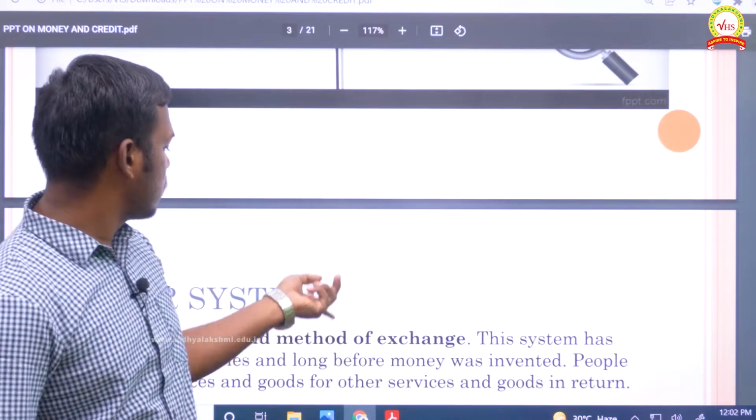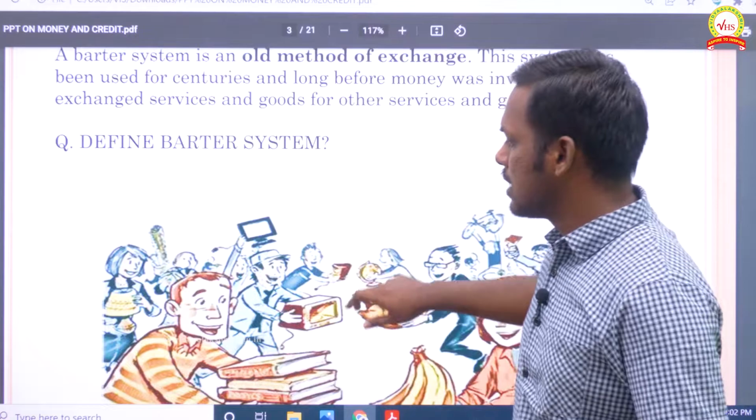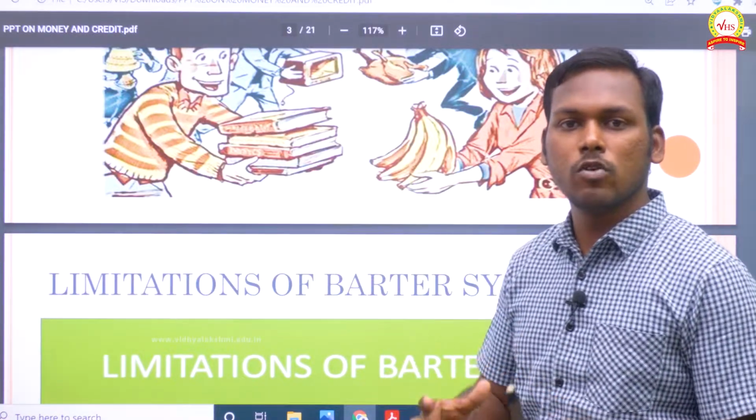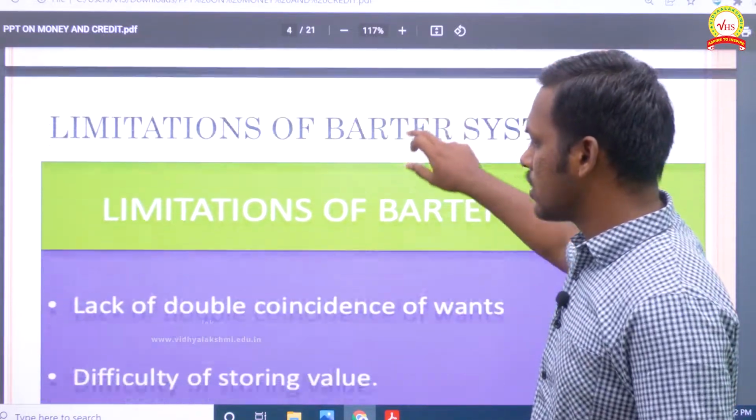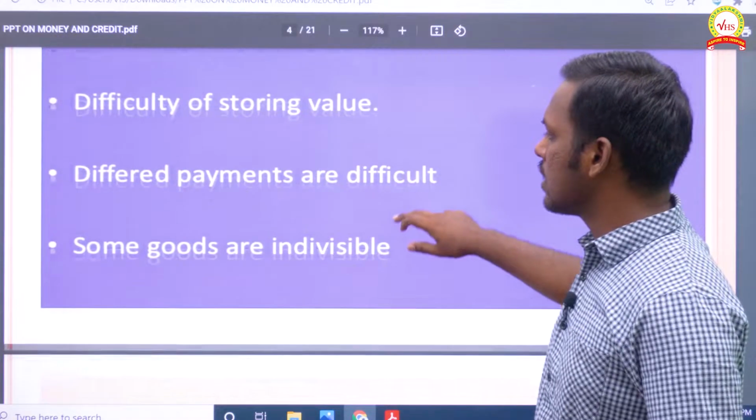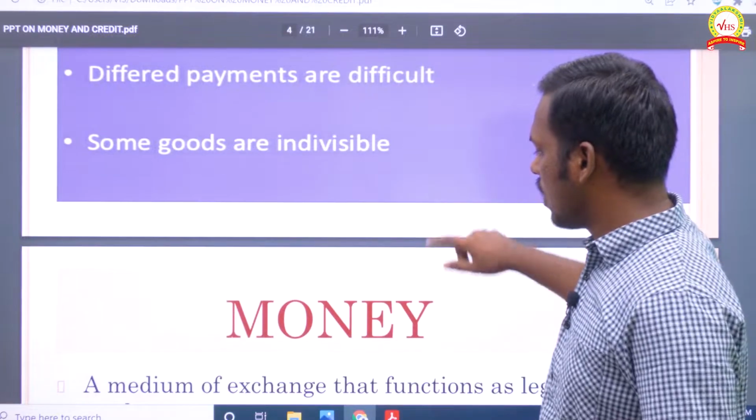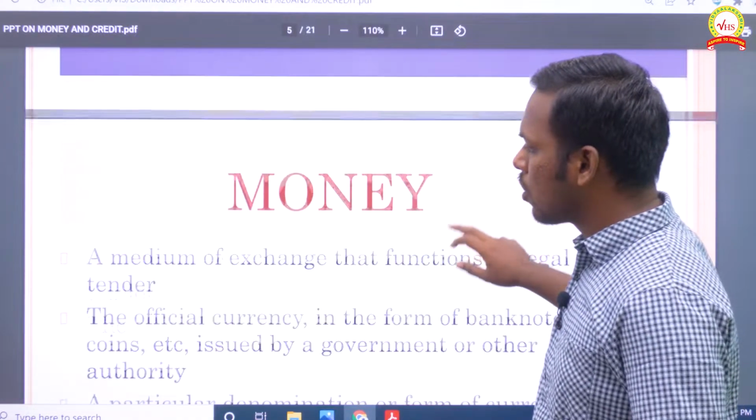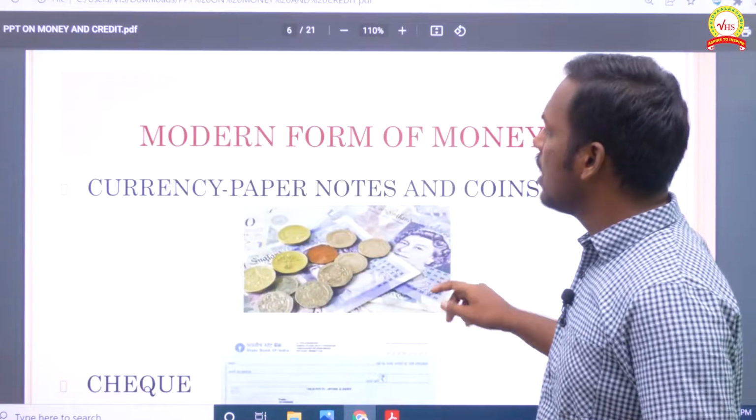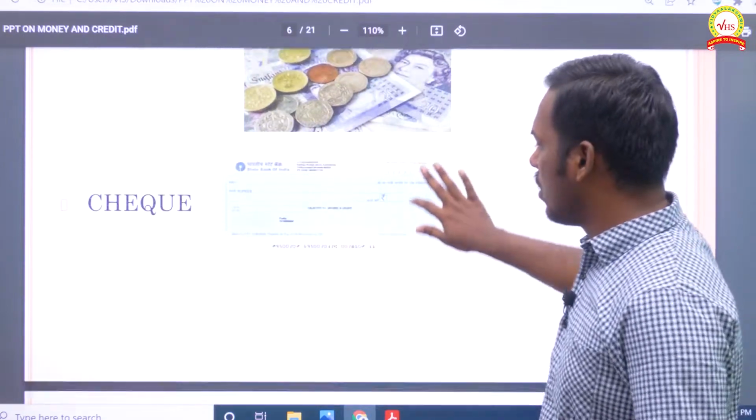We have already seen the barter system and the double coincidence of wants that should be there. Both persons should be in need of what the other has, and only then can we do barter, otherwise we cannot. So the limitations are the lack of double coincidence of wants, difficulty in storing value, different payment methods, and some goods being indivisible. Clear? About money, it is a medium of exchange. That we have seen.